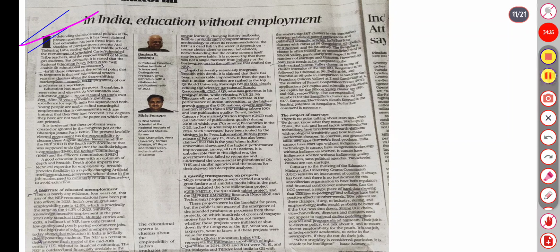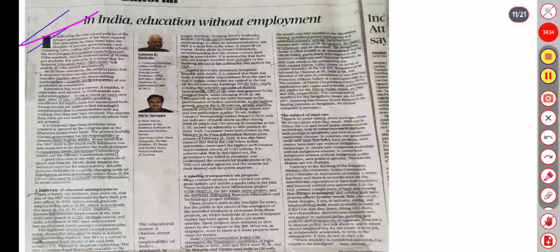So this editorial, the writer here is talking about how in India there is education. There are a lot of people that are highly educated but still unemployed. Like education without employment. It is claimed that education has been freed from the shackles of previous governments: tinkering labs, coding rights from middle school, recruitment of scheduled castes and girl students, but primarily it is stated that NEP 2020 enables an educational renaissance.